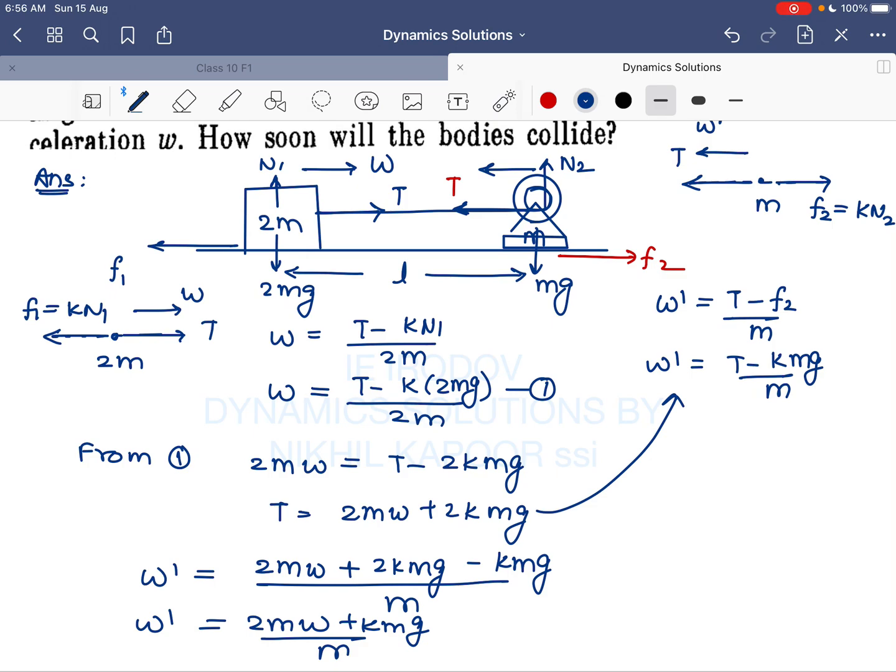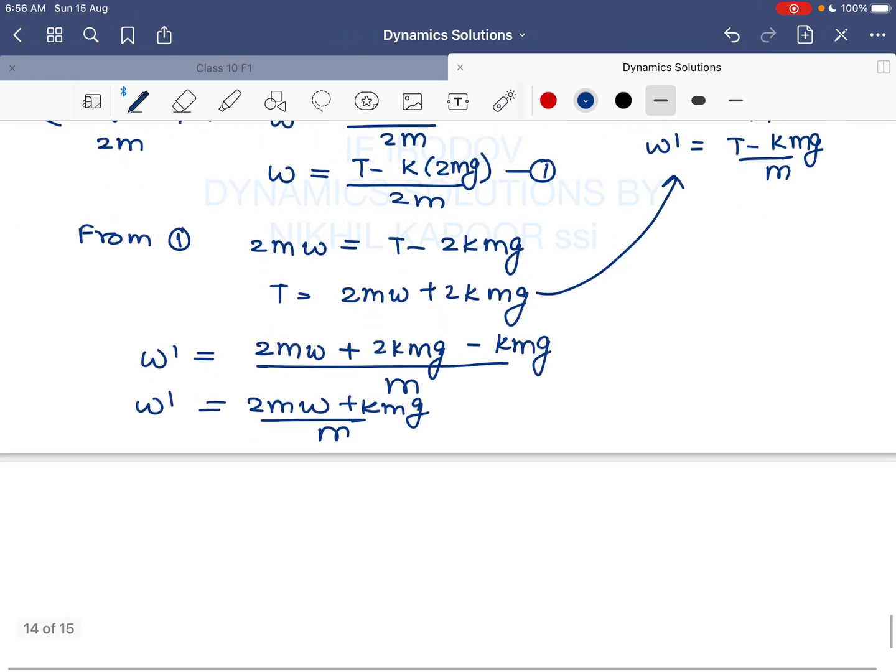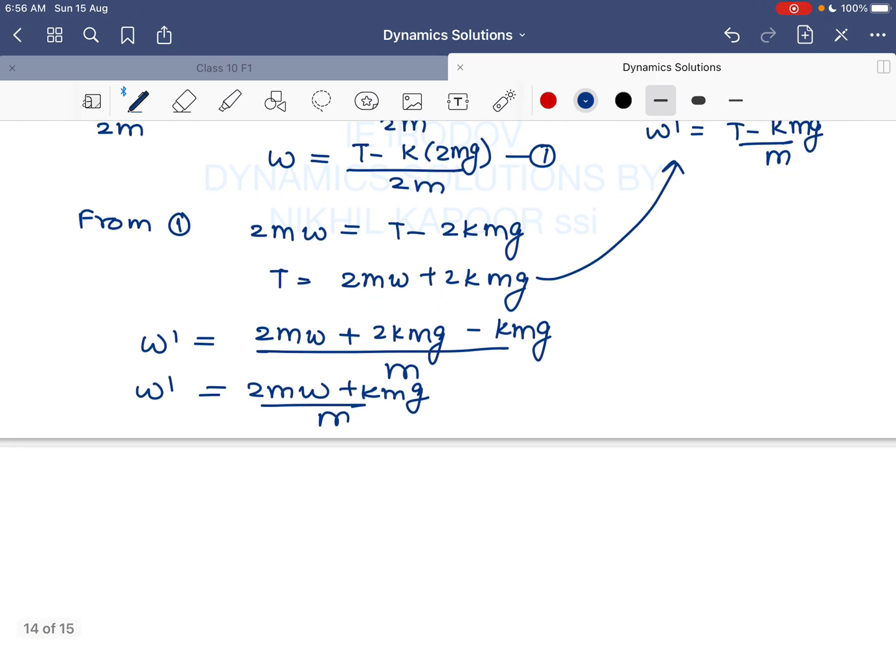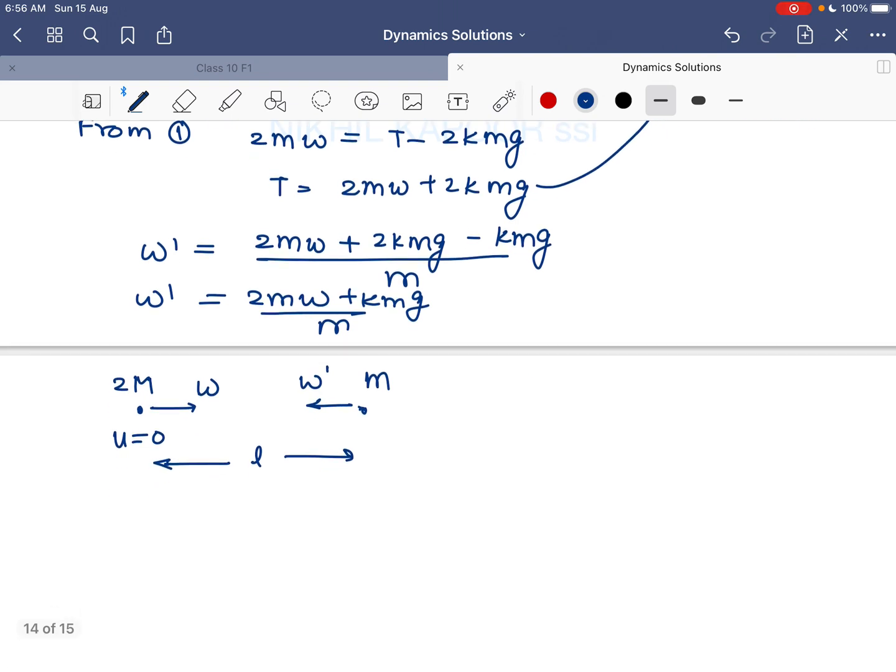Now w dash is known to us, so now both the bodies are moving toward each other with different accelerations. So here is the relative motion. The bar of 2m is moving with initial velocity 0 and acceleration w, while at a distance L from it, the block of mass m with a motor is moving toward it. So therefore we can consider the motion of 2m with respect to m.